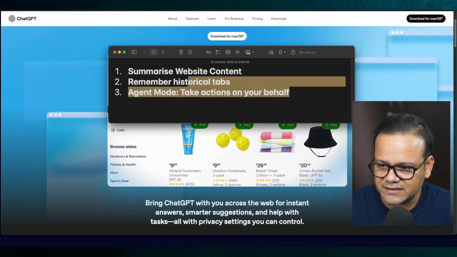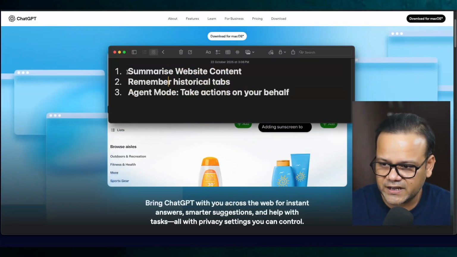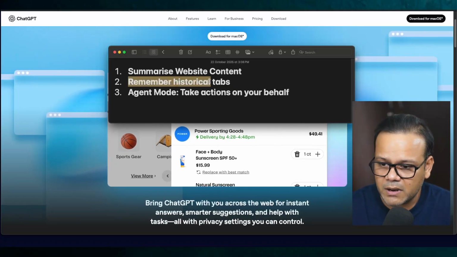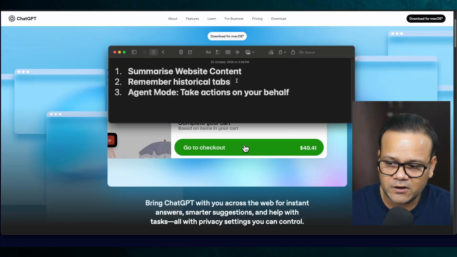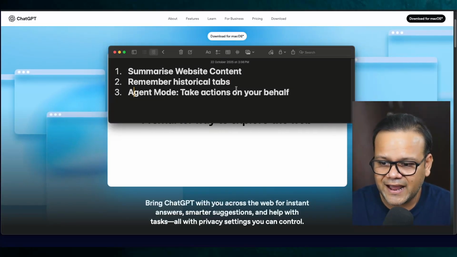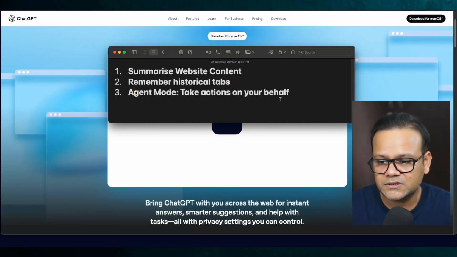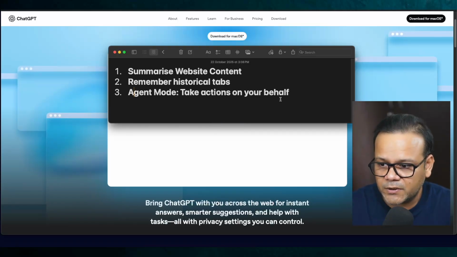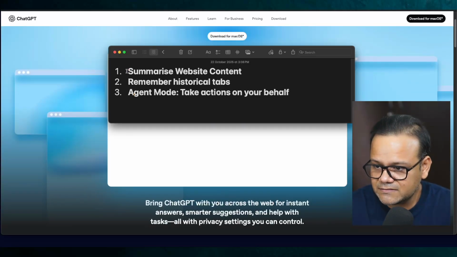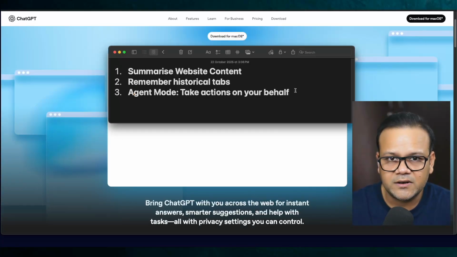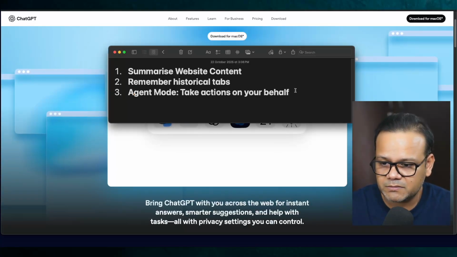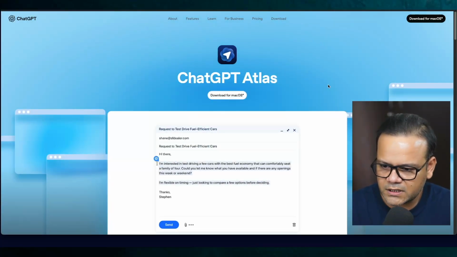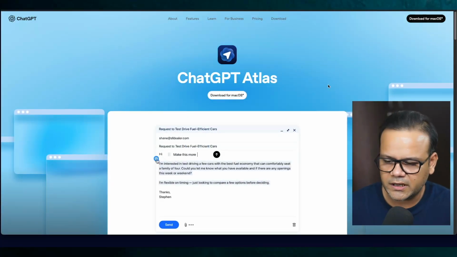I'm just going to track these three things. First is if it can summarize website content for me the way that I want it. Second, if it can remember my historical tabs, saves me a lot of time. And the agent mode, can it actually go and browse and take action on my behalf, like adding products to my cart? Because these things, at least the second and the third point, did not work very well with Comet by Perplexity.